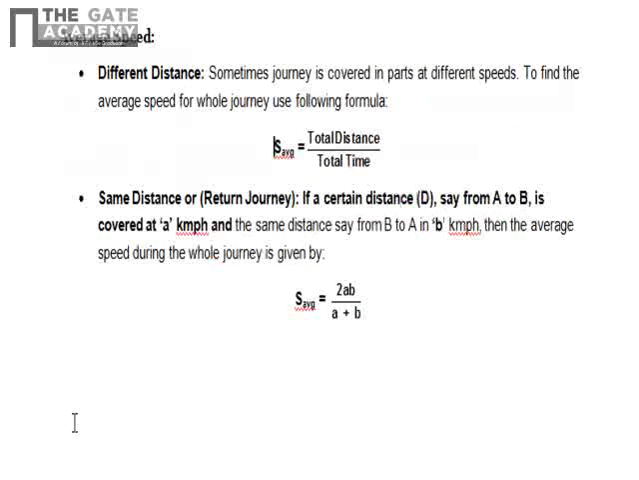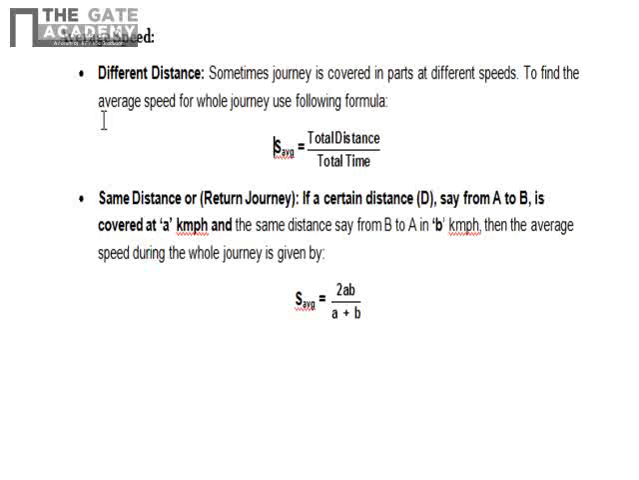Now this is the formula for average speed. Suppose the journey is covered in parts, some distance with some speed, some distance with some other speed. So you have to find the average speed by a simple formula: the total distance upon total time taken. But if the distance is same or it is a return journey, then you have to find the average of the speed by the formula of harmonic mean.